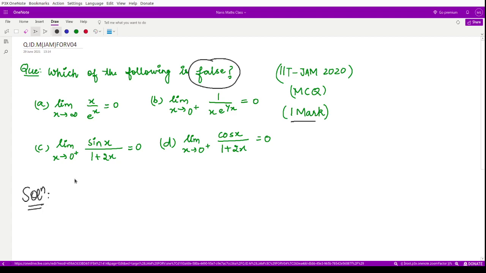So we'll be evaluating the limits one by one. So let's go with option number A. Option A says you are to evaluate the limit as x goes to infinity of x divided by e to the power x, right? And if it does not come out to be equal to 0, then this is the option. So here if you substitute the limit, this is nothing but infinity by infinity form, right? So in the numerator also you will obtain infinity if you substitute x as infinity, and e to the power infinity is infinity as well. Therefore we'll apply L'Hopital's rule over here.